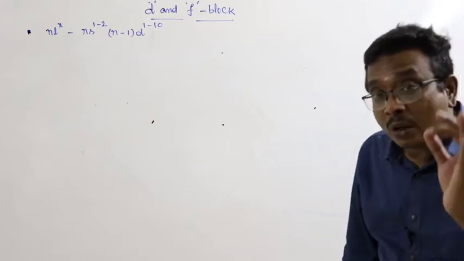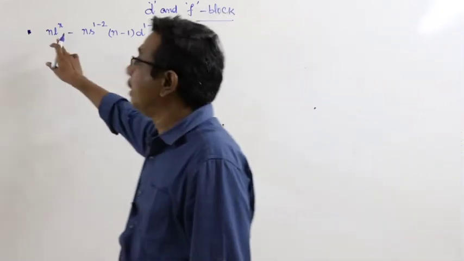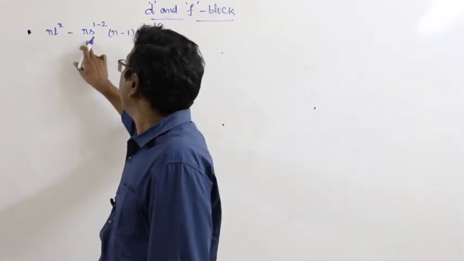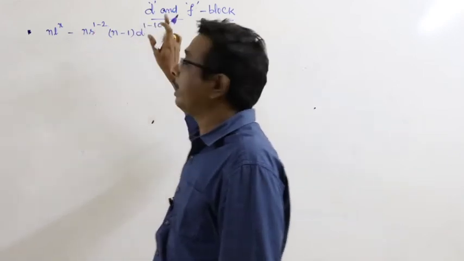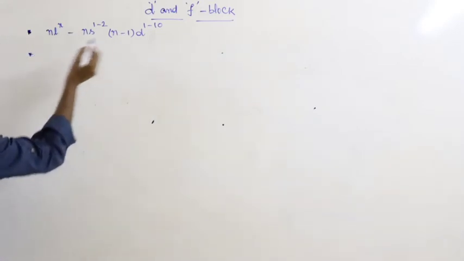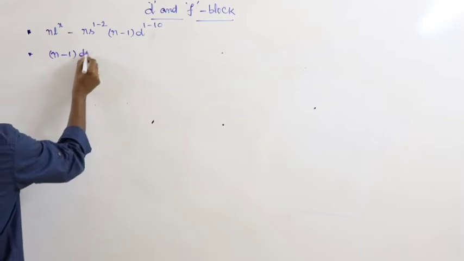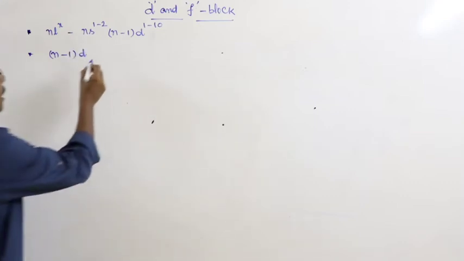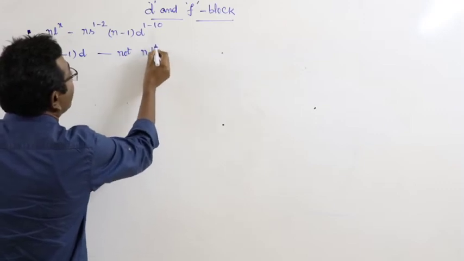In d block elements, the differentiating electron goes into the (n-1)d orbital, but not the nd orbital.